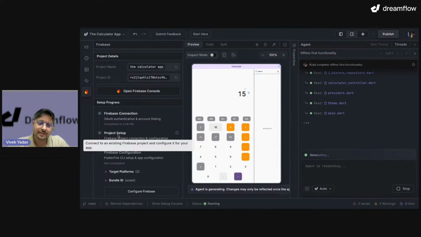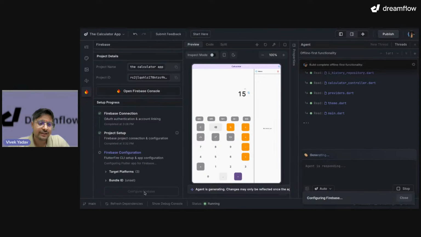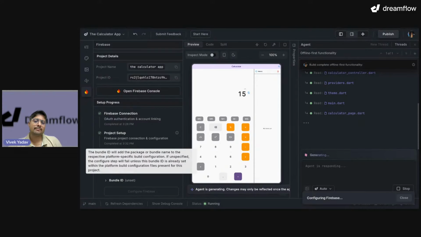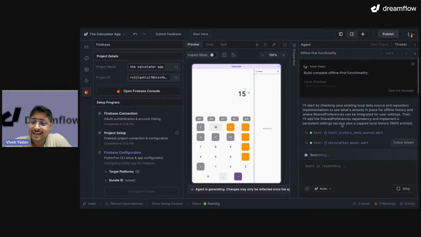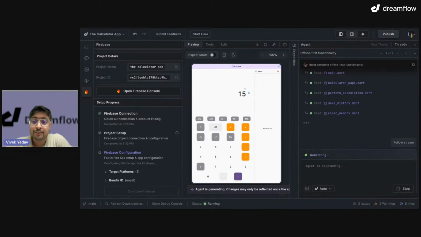Okay, then let's look at Firebase. Our project setup is done. I can click on configure Firebase. It will configure Firebase in my project as well as update the Firebase project to be compatible with my calculator app. On the right side, I can see that our agent is able to read everything before making any change for offline-first functionality. Till now, this is our application.